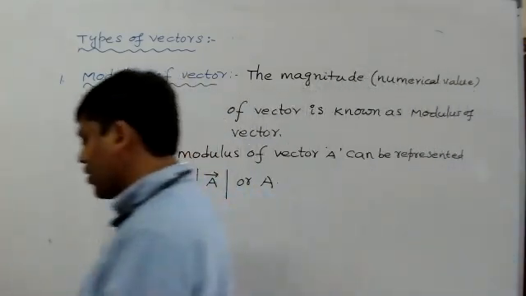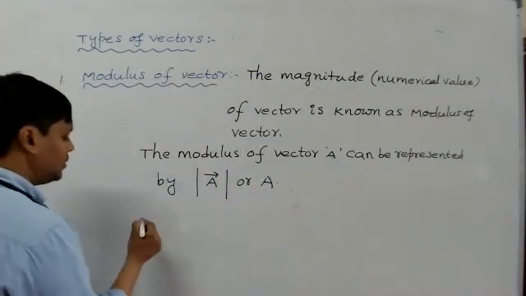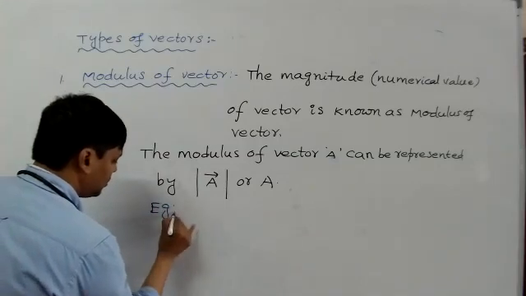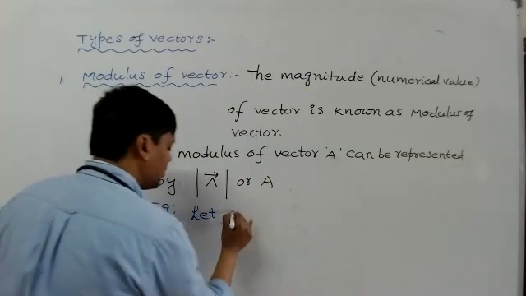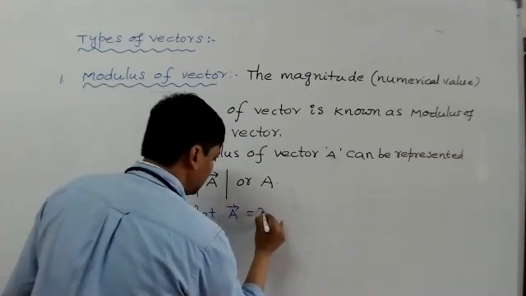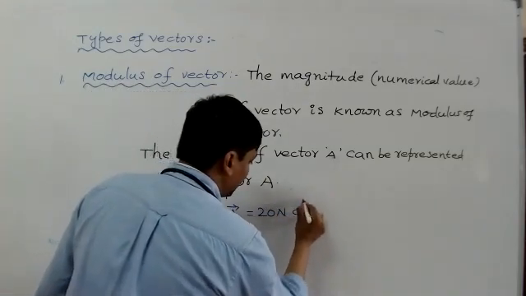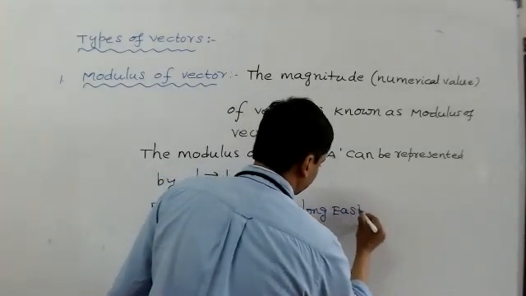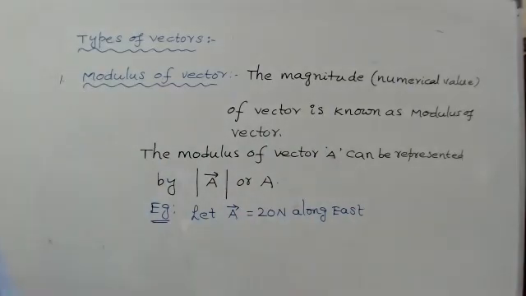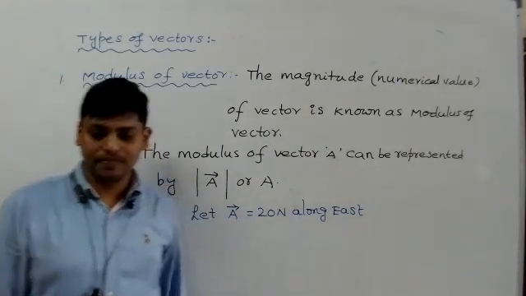Now see one example, so you understand clearly. Let A bar, otherwise F bar or A bar, be 20 newtons along east direction. A bar equals 20 newtons along east direction.